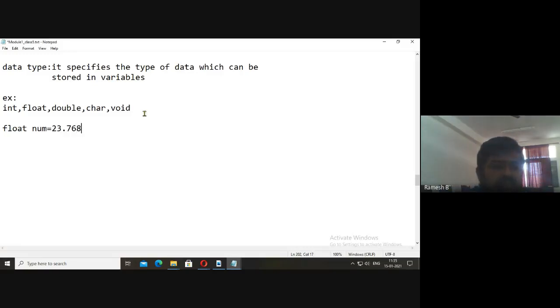This is the float number. Similarly, if I try to do int num = 23.768, we may get error, because 23.768 is not an integer, it is a float.